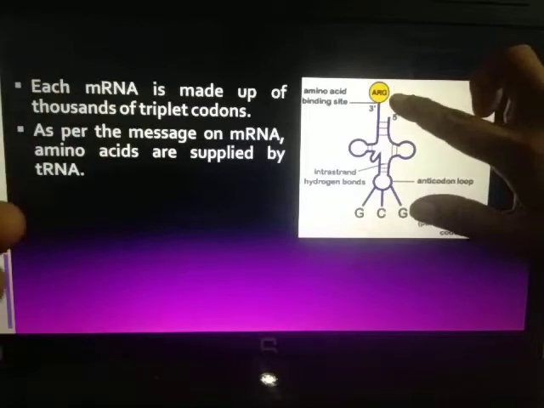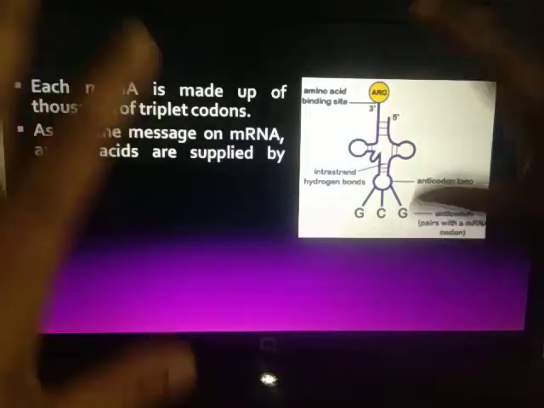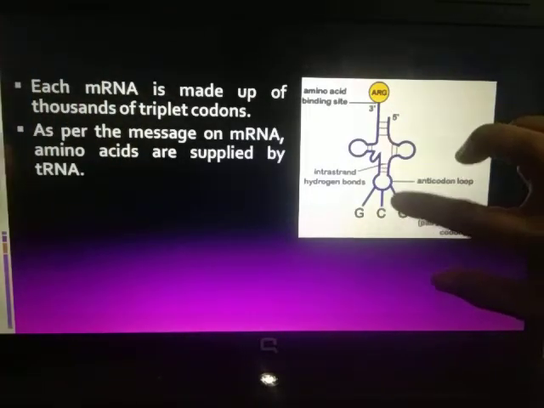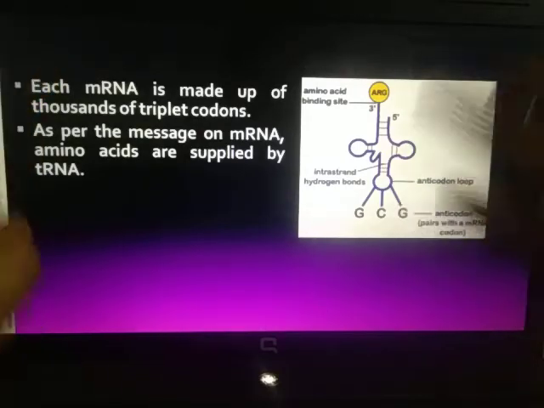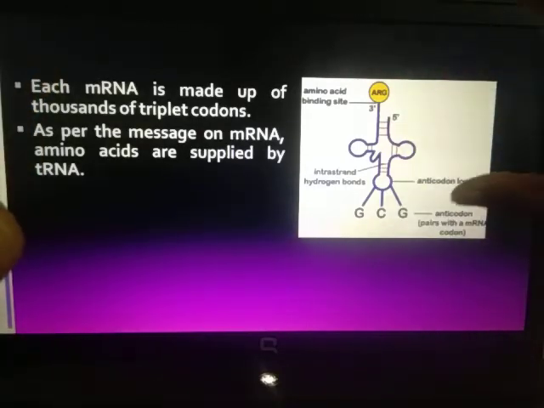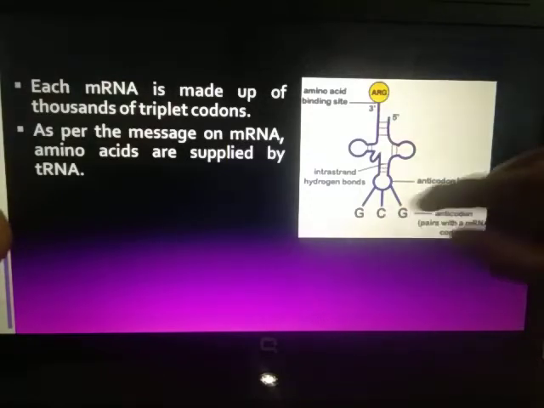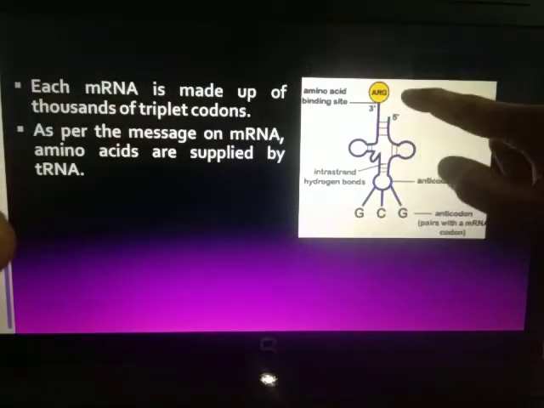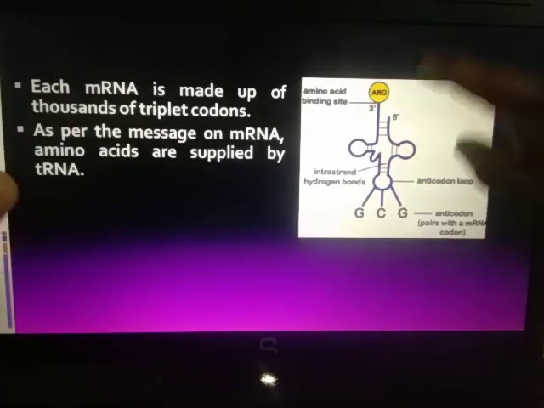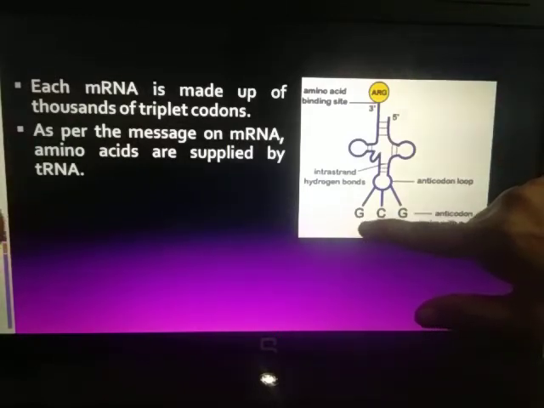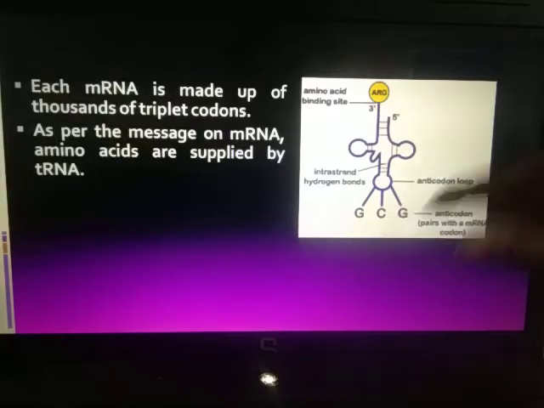Now I have already shown you one slide wherein 20 amino acids were there. So you can also surf on the net and find out the different codons for different amino acids, and you will see that for the anticodon GCG, arginine is the amino acid. So you can see how an amino acid is brought by transfer RNA.